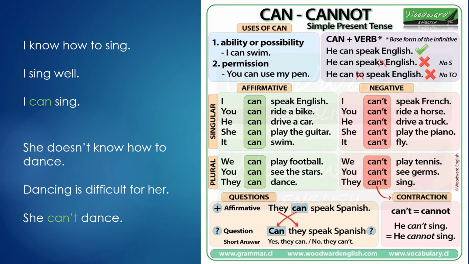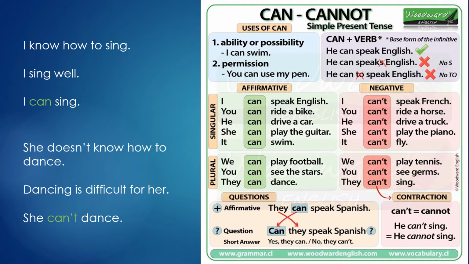We use can or can't, positive or negative, when we want to talk about abilities or possibilities, and sometimes to ask for permissions. In the affirmative form, we have the subject, can, plus the base form of the verb. That is normally an activity that the person is performing. I can speak English. You can ride a bike. He can drive a car. She can play the guitar. It can swim.